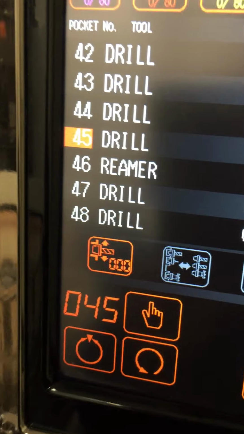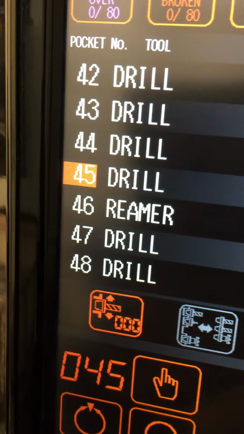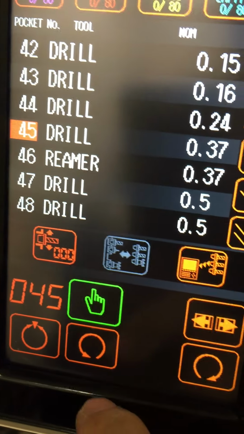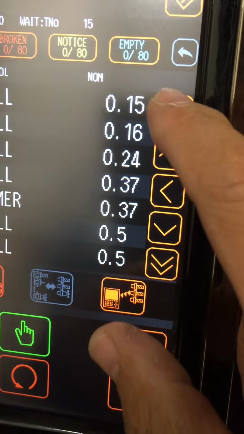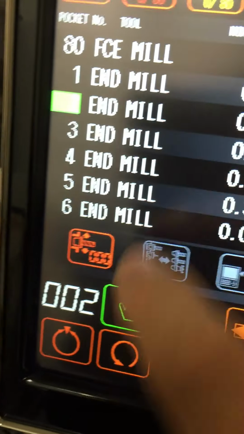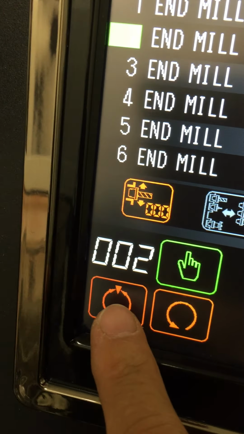Let me show you how to take out a tool. In the carousel, there is a keypad back here. Say you want tool number 2. First of all, you need to hit that hand button right there. Hit that hand button, and then you put the arrow up until you see tool number 2. Pick that tool number 2, and then you need to put that rotation. Then they move that tool back here for you.